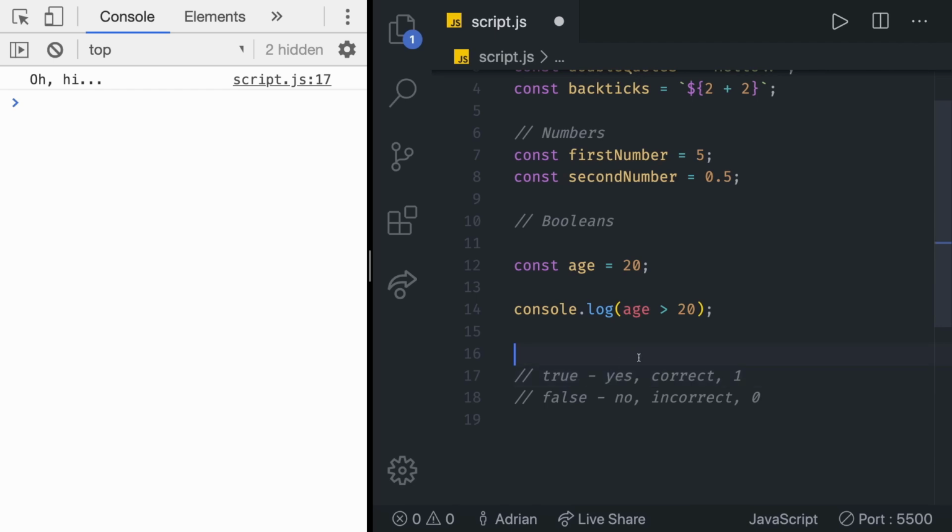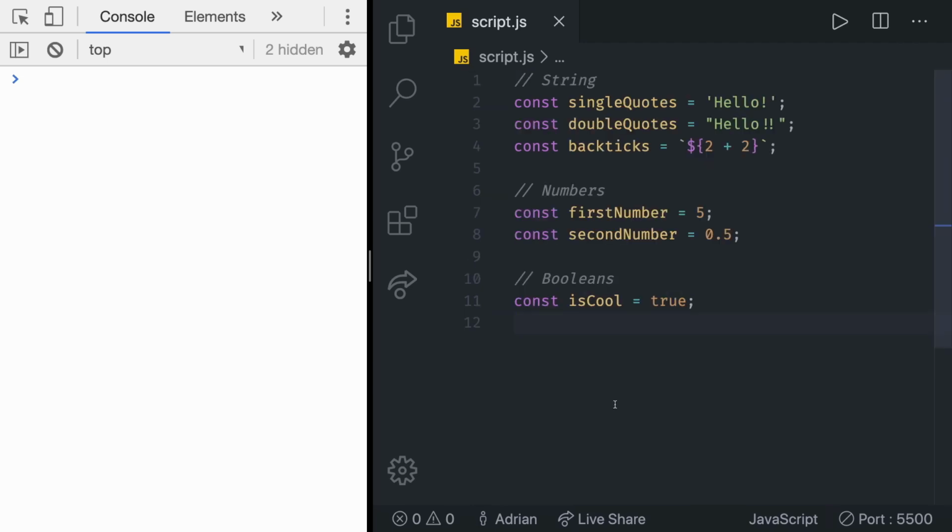So whenever you're asking yourself the question, is this larger than 20 or is it not? Let's do 19 just to make sure. So is age, which represents 20, larger than 18? True. Yeah, it's correct. So as you may assume, this is going to return Boolean true. So you can see a number in comparison with some other number returns true. We can also make is lower than, and we're going to get false. That's it when it comes to Booleans. The next two data types on our list are null and undefined.